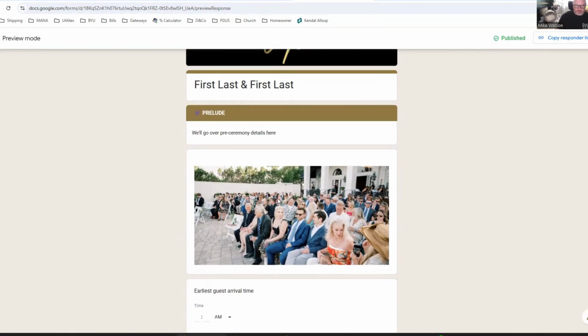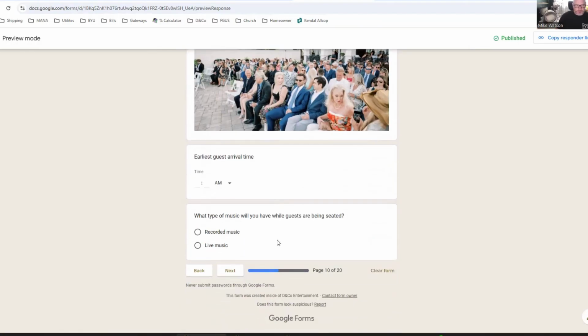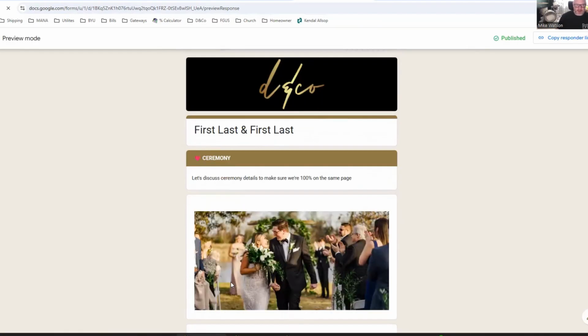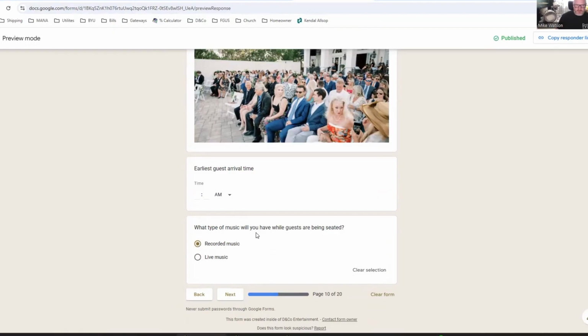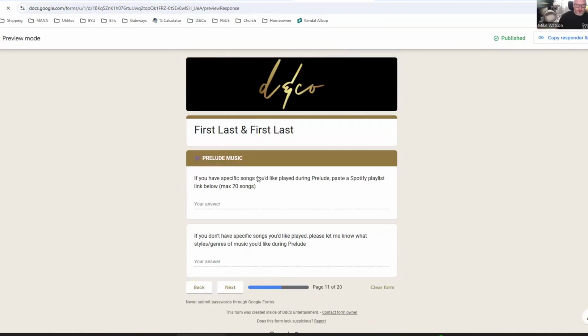I also have logic built in when it comes to music. Here I'm asking if they're going to have recorded music, which would be me playing music during the ceremony prelude, or if they're going to have live music, like a string trio or something similar. If they say that they are having live music, then it jumps ahead to the ceremony details where I ask a bunch of questions about the ceremony. If they were to say that I am playing the music during the ceremony prelude time, then it prompts them to paste a link to a playlist. Or they can skip that and they can just tell me by typing into this answer box what type of music they would like to have played.